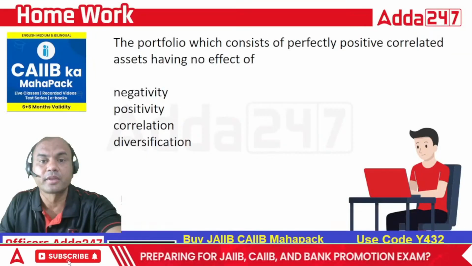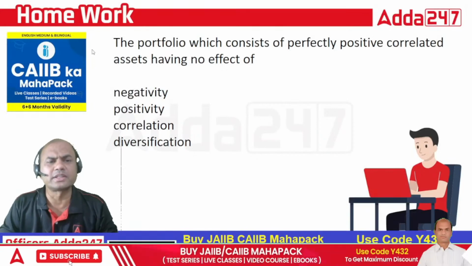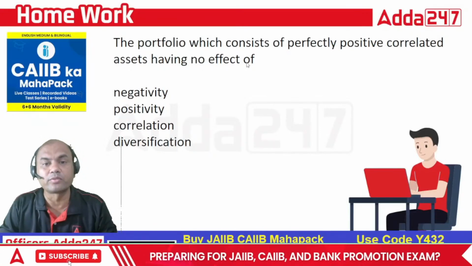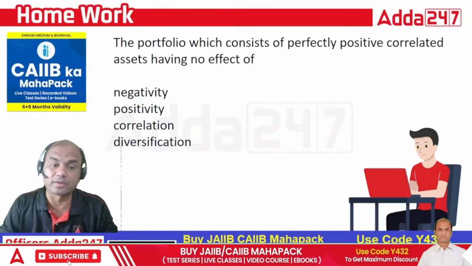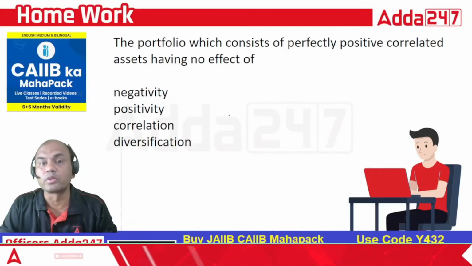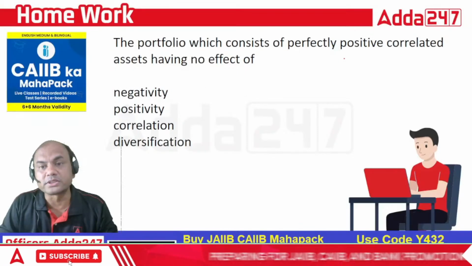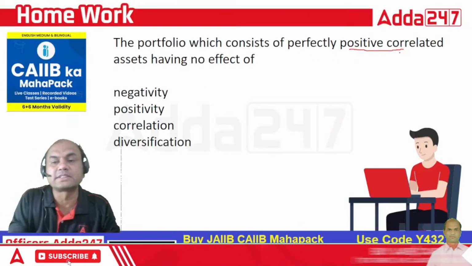Let's start. Yesterday I had asked you one question in the homework. This is yesterday's homework. The portfolio, which consists of perfectly positive correlated assets, having no effect of, what do you mean by this? Yesterday's topic was very important. It was on portfolio risk. That portfolio which is positively correlated means all the stocks or all the bonds move in the same direction.